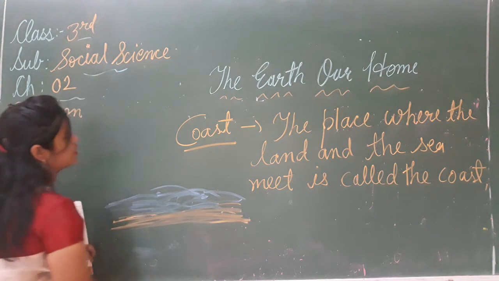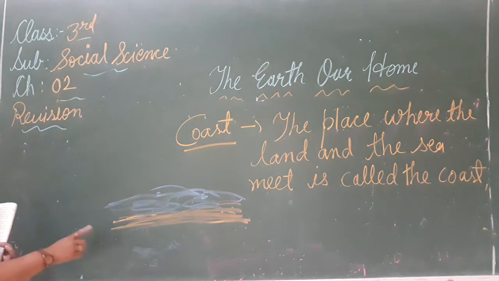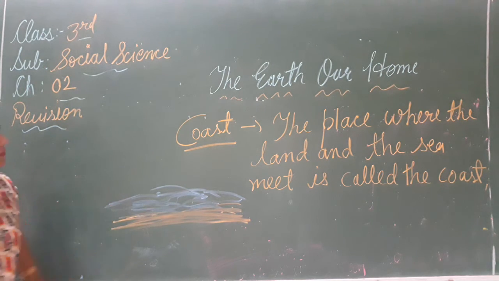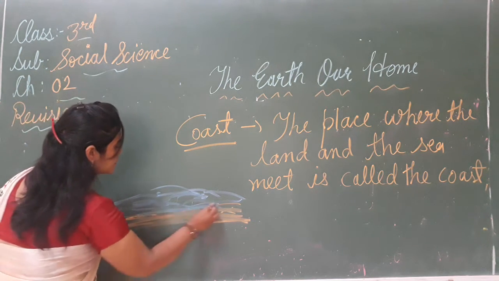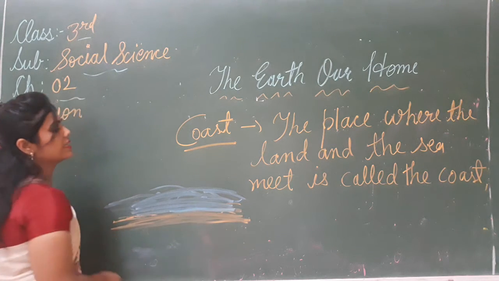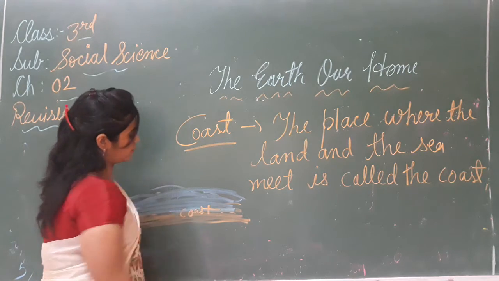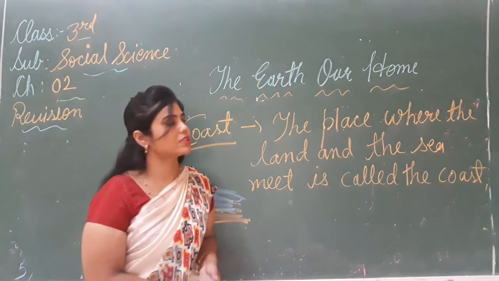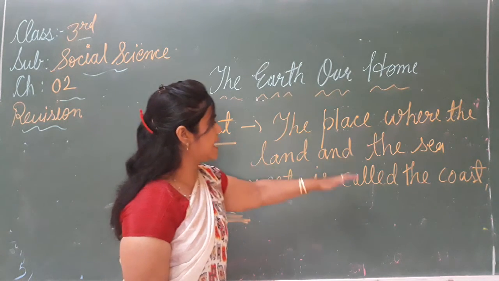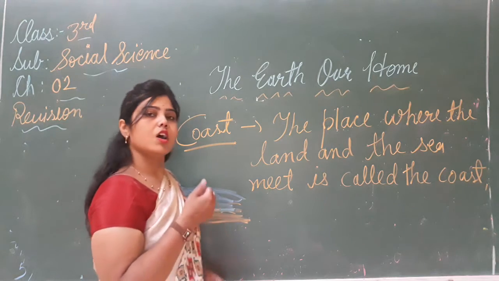So the place where the sea and the land meet, जहाँ पर ये मिलते हैं, this place is called the coast. उस place को क्या कहते हैं? Coast. What is the definition? The place where the land and the sea meet, this place is called the coast.